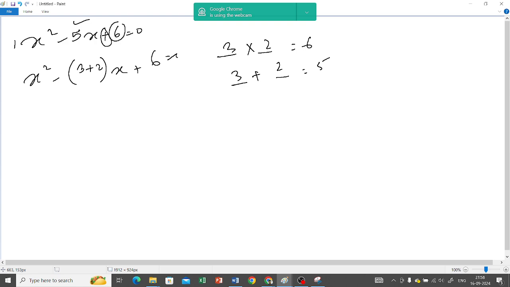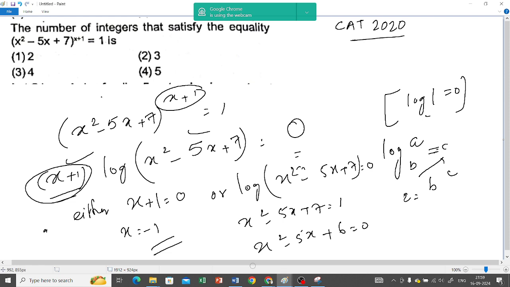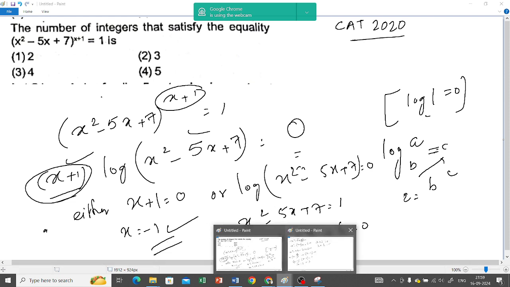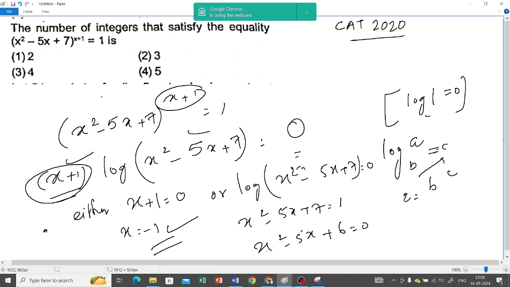So x square minus 3x minus 2x plus 6 equals 0. Take x common: x minus 3, minus 2 common: x minus 3, equals 0. So x minus 2 into x minus 3 is equal to 0. That means x equals 2 or 3. So we have x equals minus 1 over here and x equals 2 or 3 over here. Now you might not need to solve the equation at all.